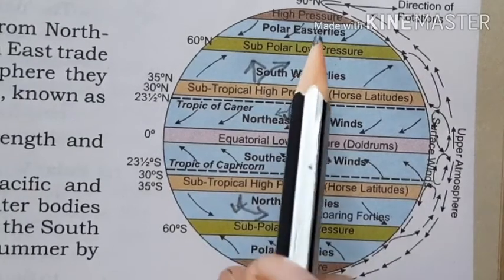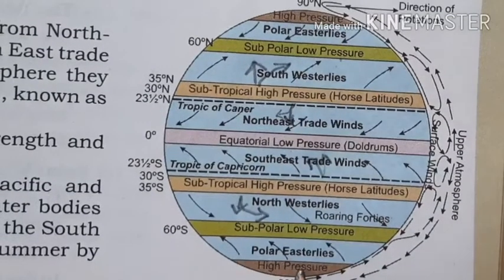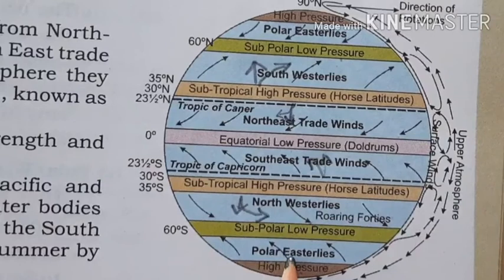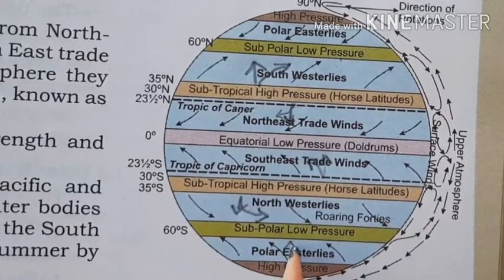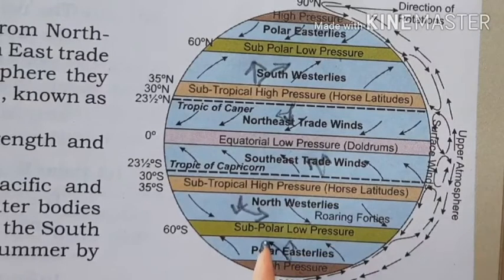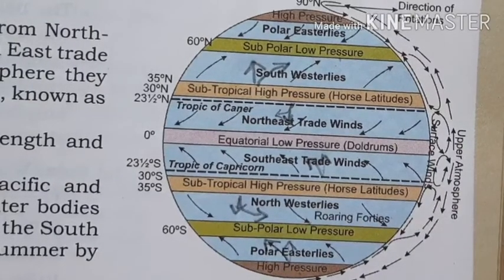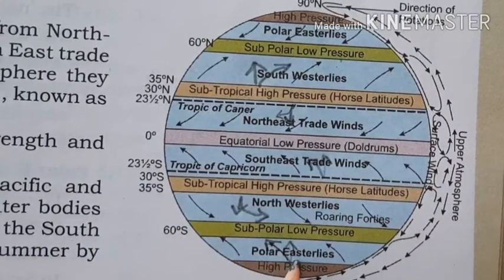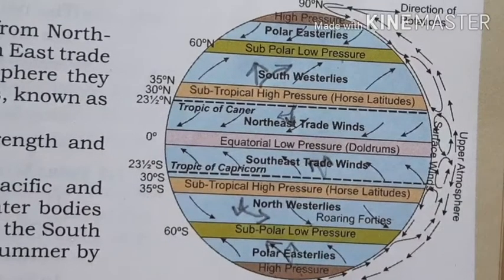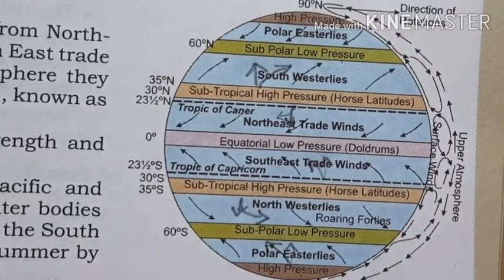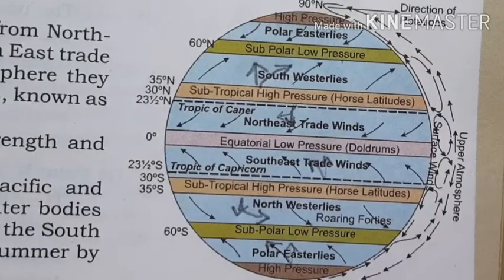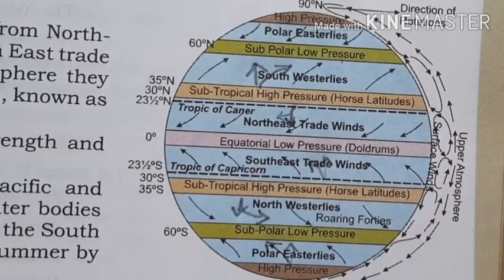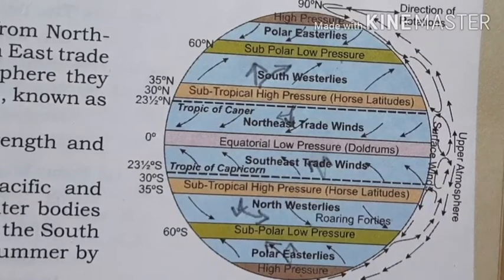And in the northern hemisphere, at the north pole and south pole, from the high pressure belt, wind is moving towards the nearest low pressure belt. They are deviating from the original direction, so they are moving from the east. So these winds are named polar easterlies. If you are not able to understand this, you have to watch it once again, then only will you be able to understand it, because it is a little tough topic. So these planetary winds are able to influence the ocean currents. That is the topic that we are discussing here.